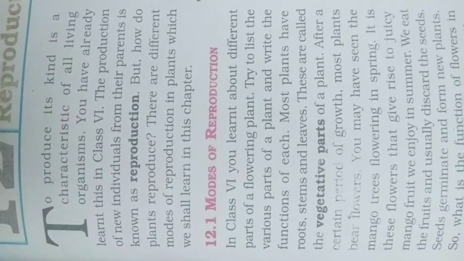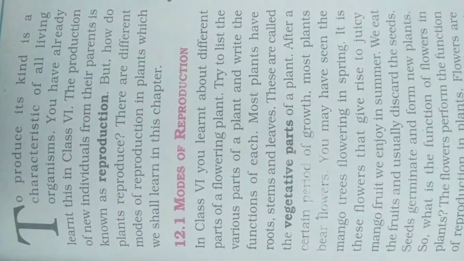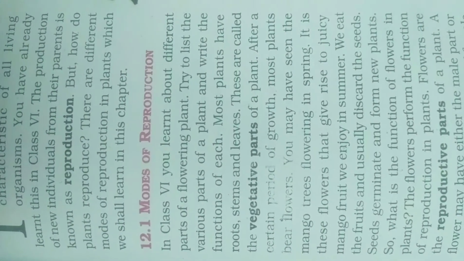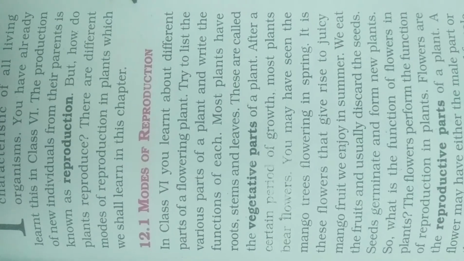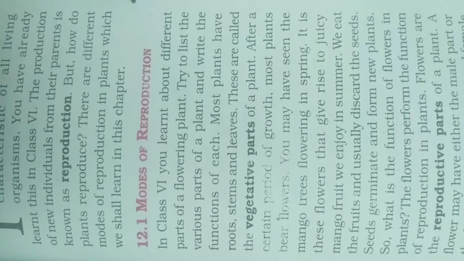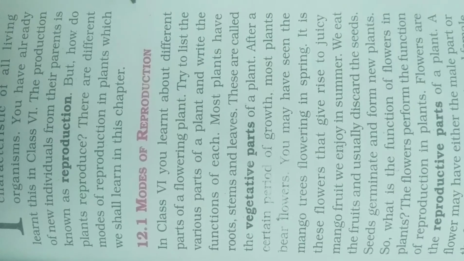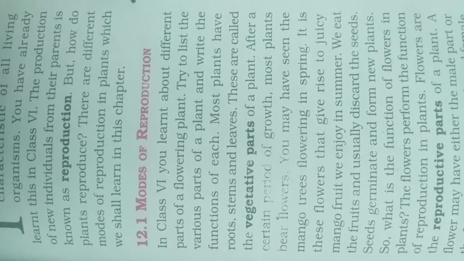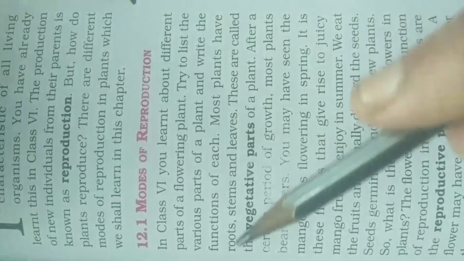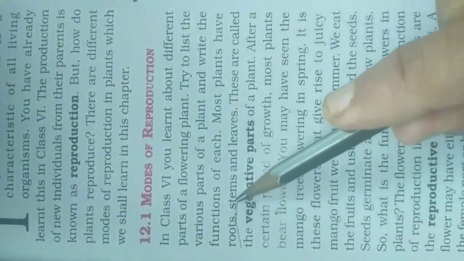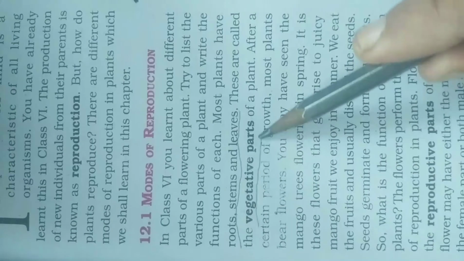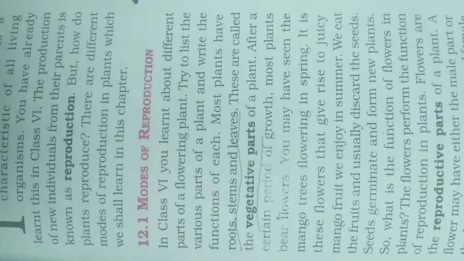In class 6th you learnt about different parts of flowering plants. Try to list the various parts of a plant and write the function of each. Most plants have roots, stems and leaves. These are called vegetative parts. So root, stem and leaves are called the vegetative parts of the plant.